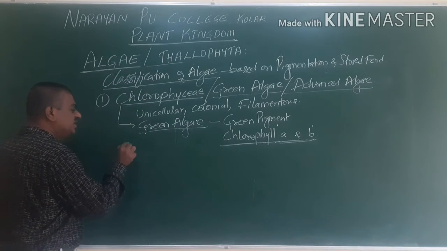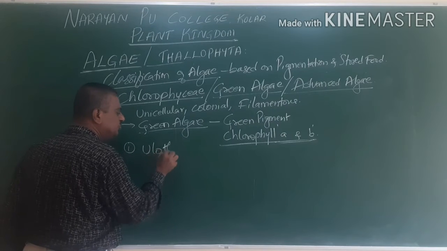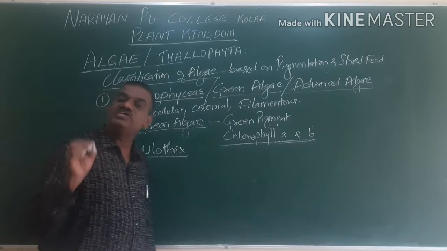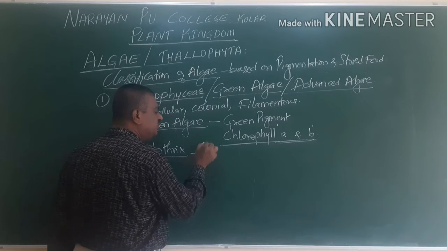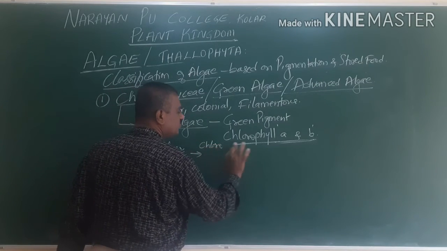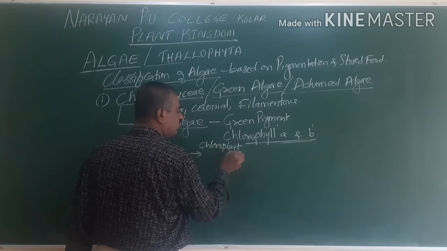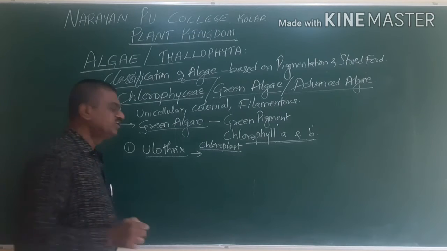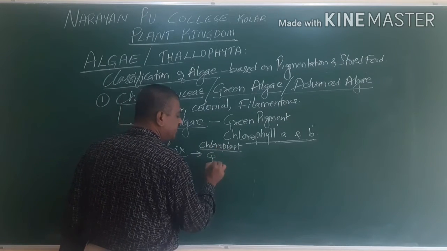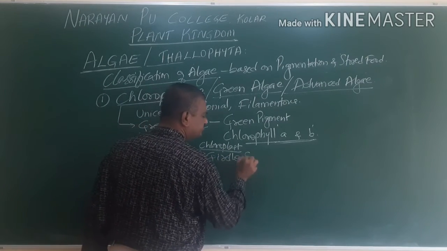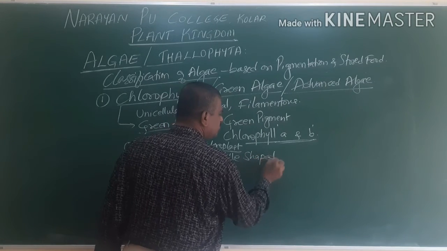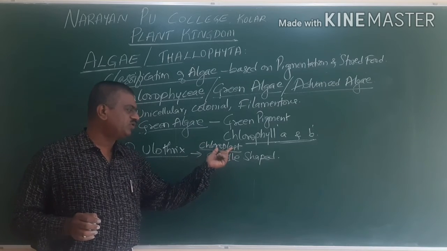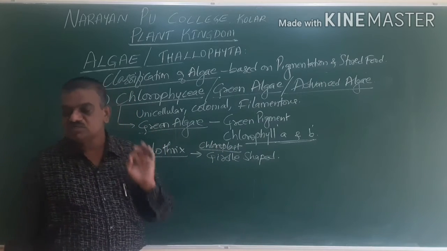One of the examples is Ulothrix. In Ulothrix, based on the shape, the chloroplast is girdle shaped. So Ulothrix is an example where the chloroplast is in the form of a girdle shape.